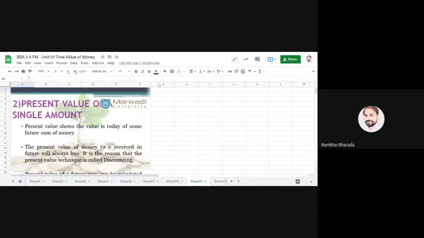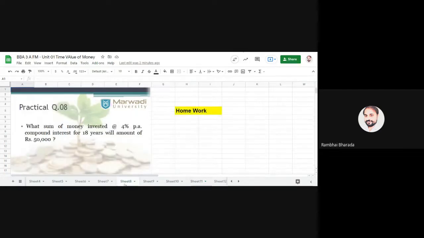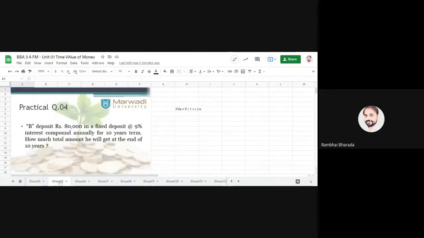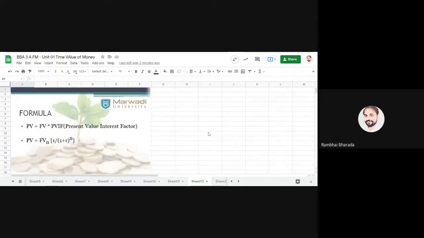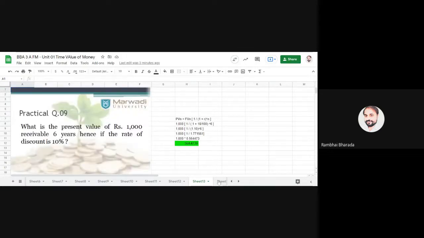Now the next important question; these rules are not important, so don't worry about them. The first practical question was future value of a single amount. Now the second type of practical question is present value of a single amount, and for that we are using this formula: PV is equal to FVN in bracket 1 upon (1 plus R) raised to N. It is the reverse of the previous question. The question looks like this. Here the present value is missing, you need to find the present value.